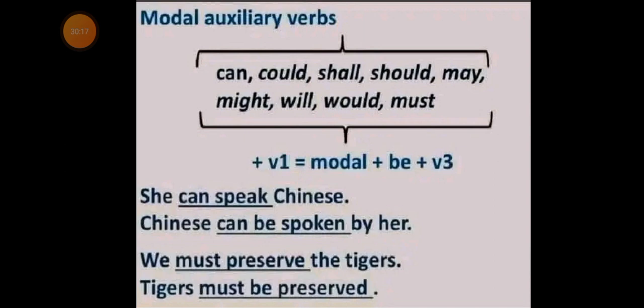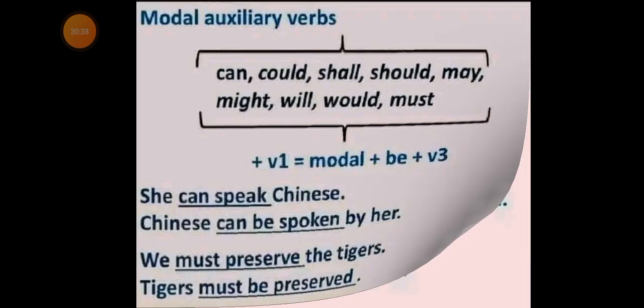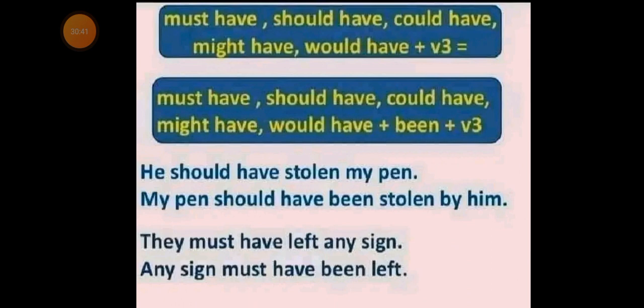Notice that in the passive sentence formation with modal auxiliary verbs, the verb is in the past participle. Consider it: the verb must be in the past participle. Now, having known this, let us look at the other use of modal auxiliary verbs. Now, look at the sentence above.